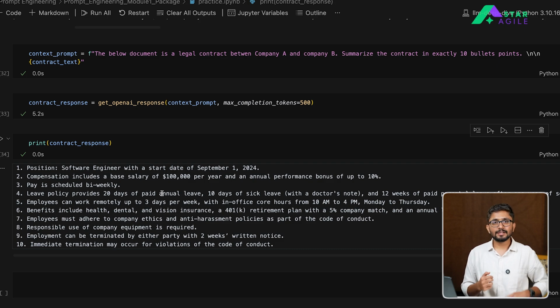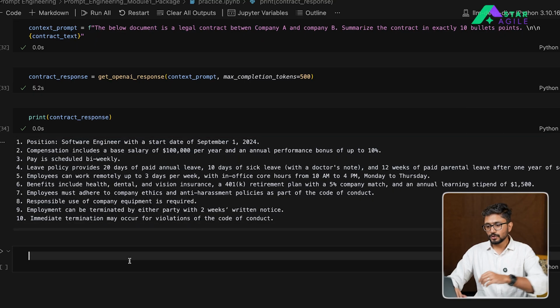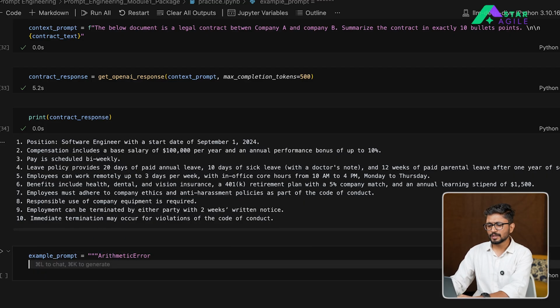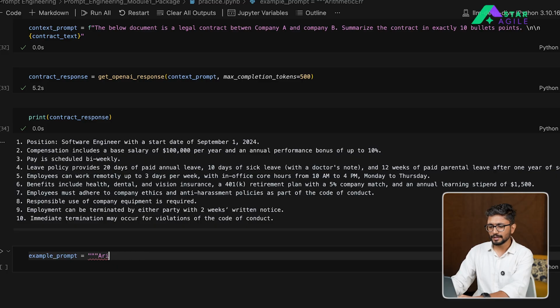And last but not the least is a technique of including examples within your prompts as well, right? So here you can create another prompt, let's call it an example prompt. And let's say we create a simple prompt in which we are requesting the model to translate a certain pair of sentences.